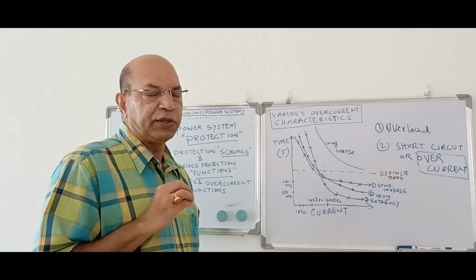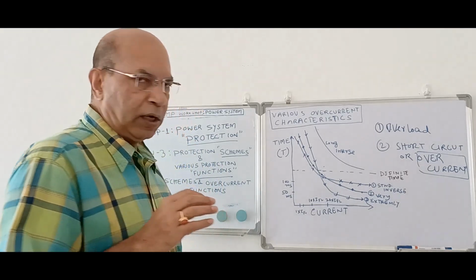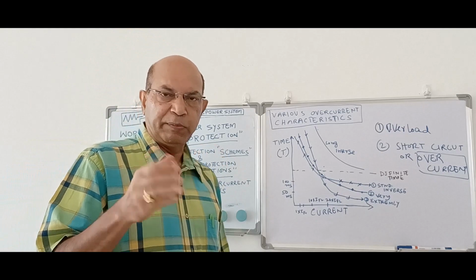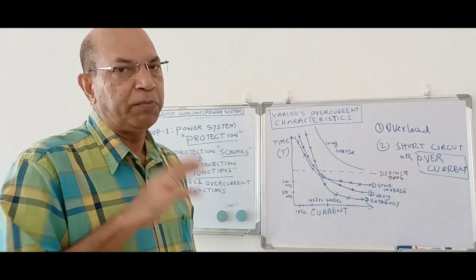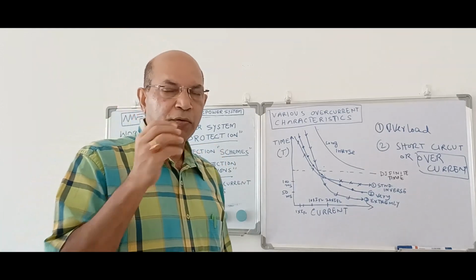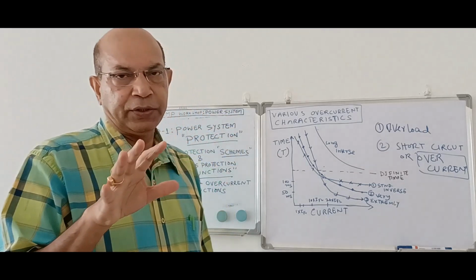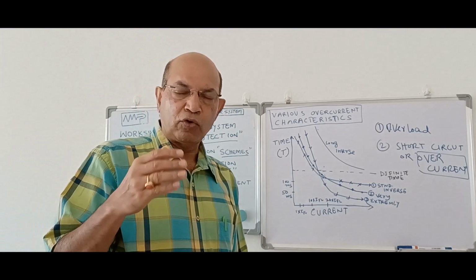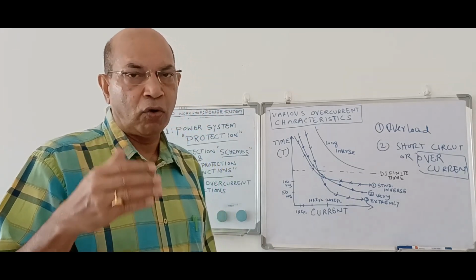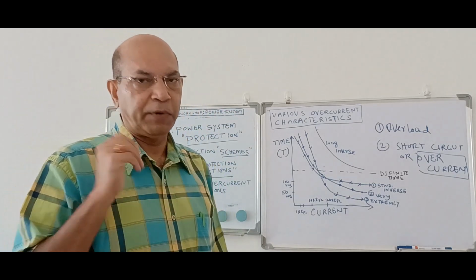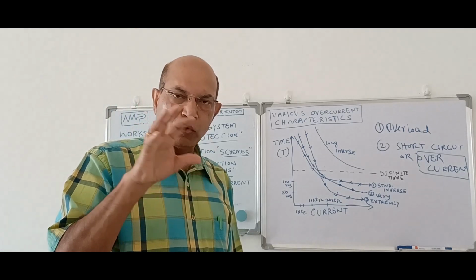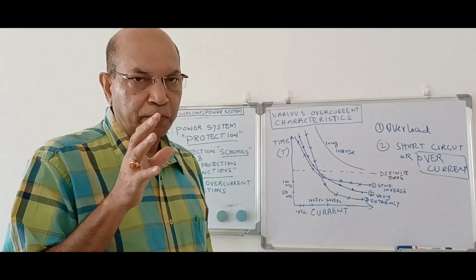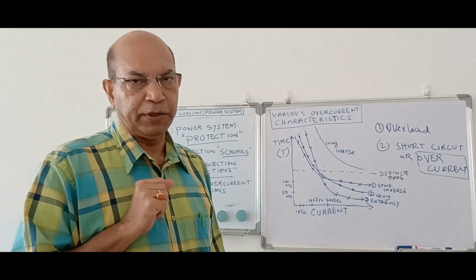Now let's come to the protection schemes. What is this protection schemes? Now, before going to protection, let me explain what the protection functions are, then it will be more clear. Any equipment, when you want to protect, why are we protecting the equipment? Due to various abnormal electromechanical conditions which can occur in the system during its operation. To protect the equipment from those abnormal conditions, we are providing protection to electrical equipment.